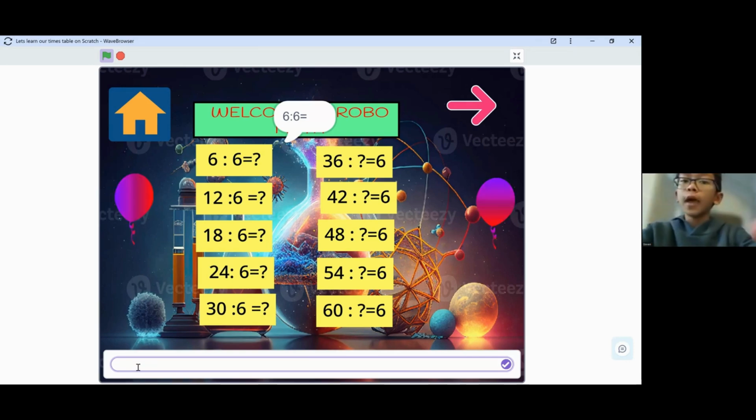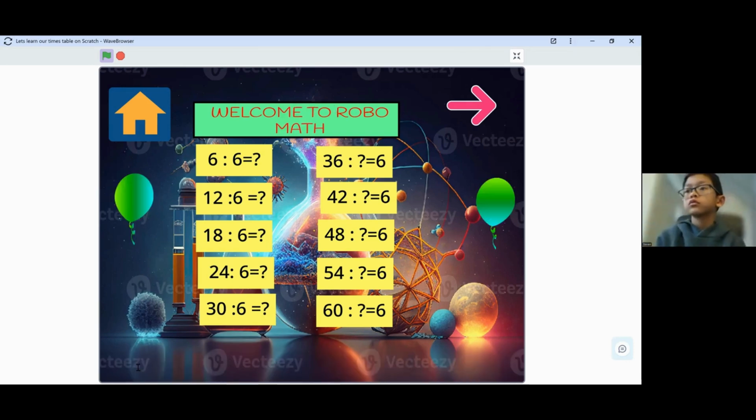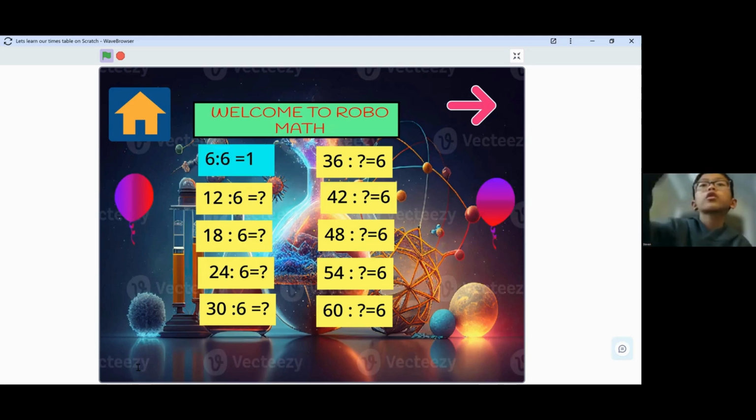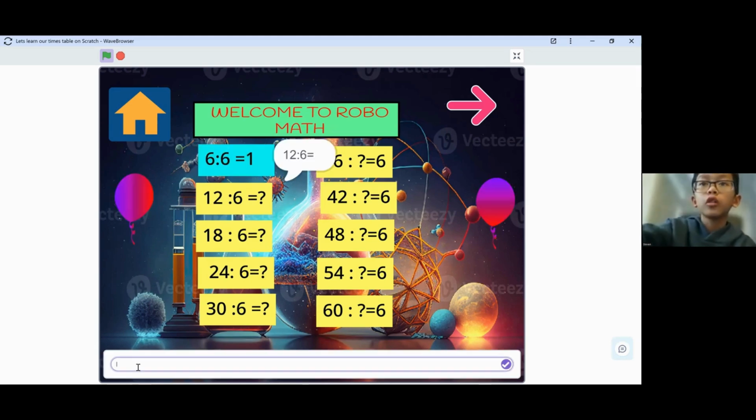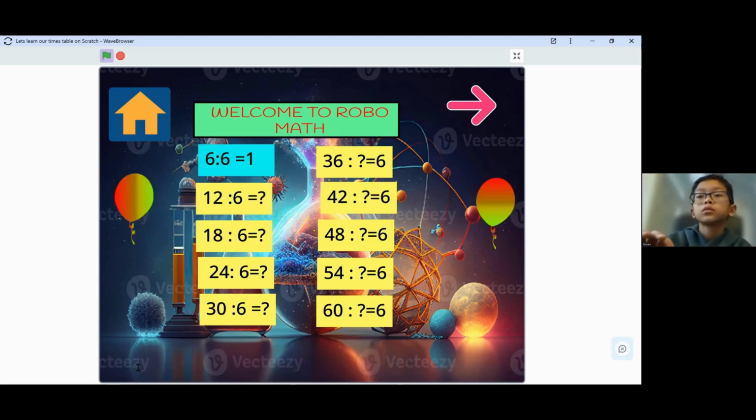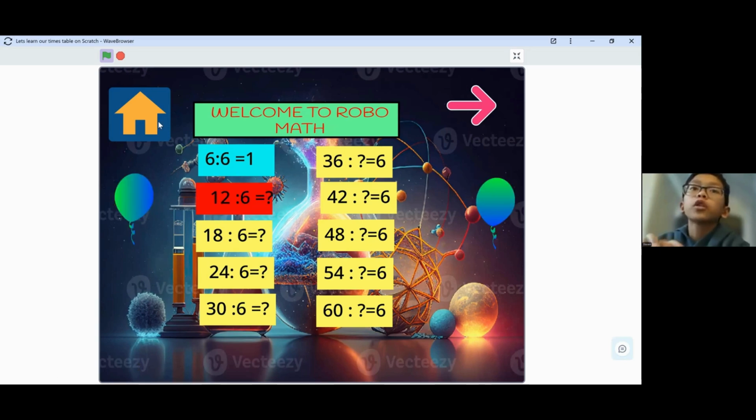If you get it correct, it'll play a song and change color. But if you get it wrong, it'll play a song and turn red. And if you click this one, it'll go back to the chalkboard. If you click this one, it will turn to the next backdrop.